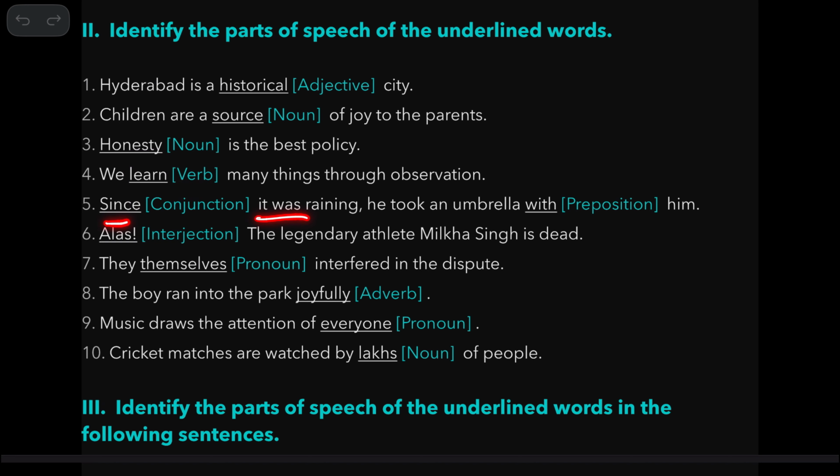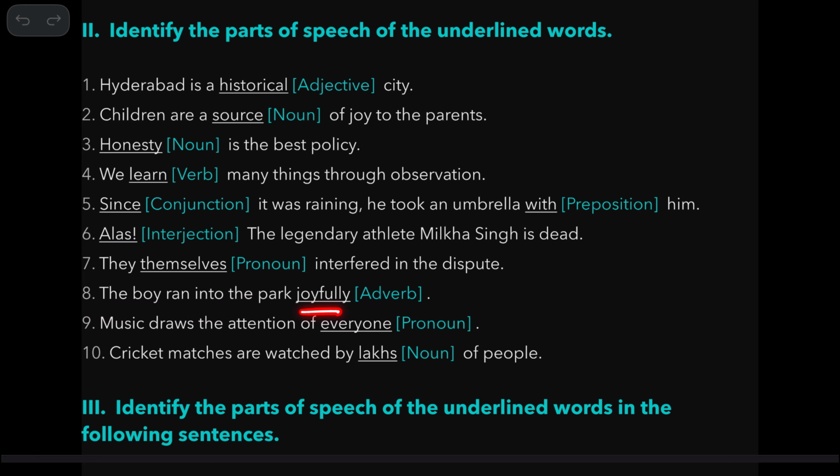Since it was raining, he took an umbrella with him. So since is a conjunction, it connects this sentence and this sentence. With is always a preposition, nothing else. So now next one, alas, is an interjection. Themselves, pronoun.